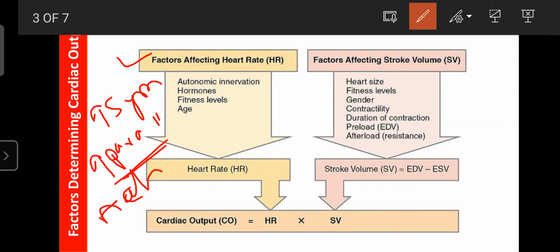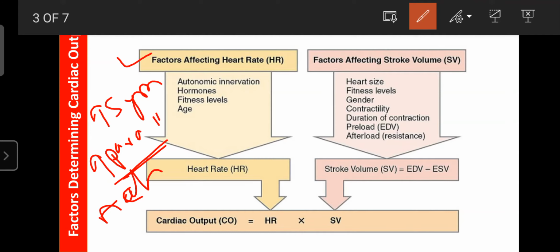It is one of the examples of how our organs depend upon the autonomic nervous system. Here, the heart rate can be regulated by the autonomic innervations. It consists of two systems, sympathetic and parasympathetic. If the sympathetic system is activated, the heart rate increases. If the parasympathetic is activated, the heart rate decreases.